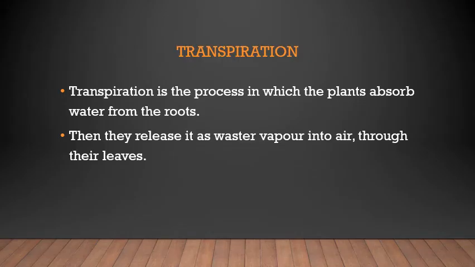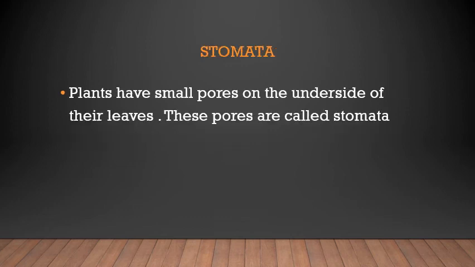Transpiration is the process in which the plants absorb water from the roots. Okay, what happens? This is the common thing. The roots absorb water from the soil. Then they release it as waste water vapor into the air through the leaves. Now, leaves have small pores or small holes on the lower surface of the leaf, that is called stomata.